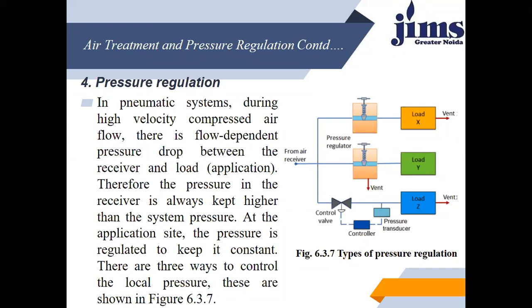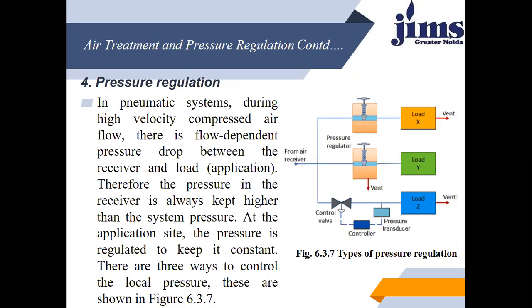And between which two does it occur? Between the receiver and the load. This is the receiver and this is the load. Therefore the pressure in the receiver is always kept higher. The pressure of the receiver is always kept higher than the system pressure. If it is not kept higher, the flow will not be possible. So at the application side, the pressure is regulated to keep it constant.